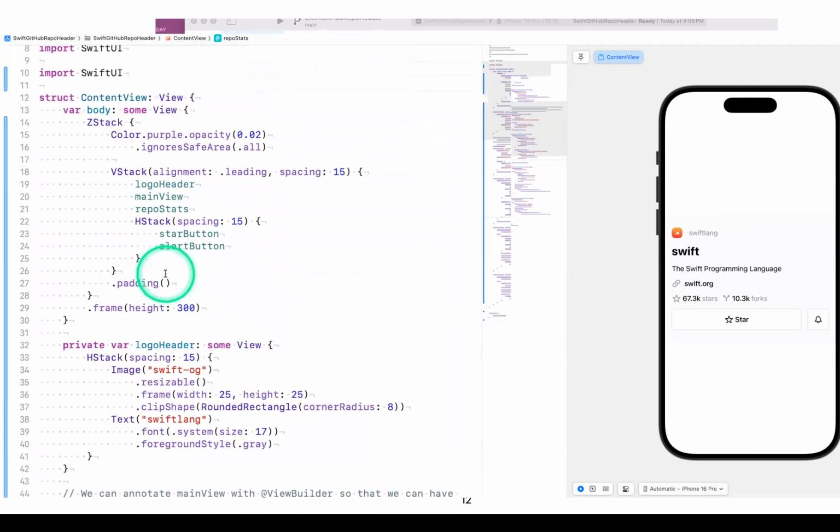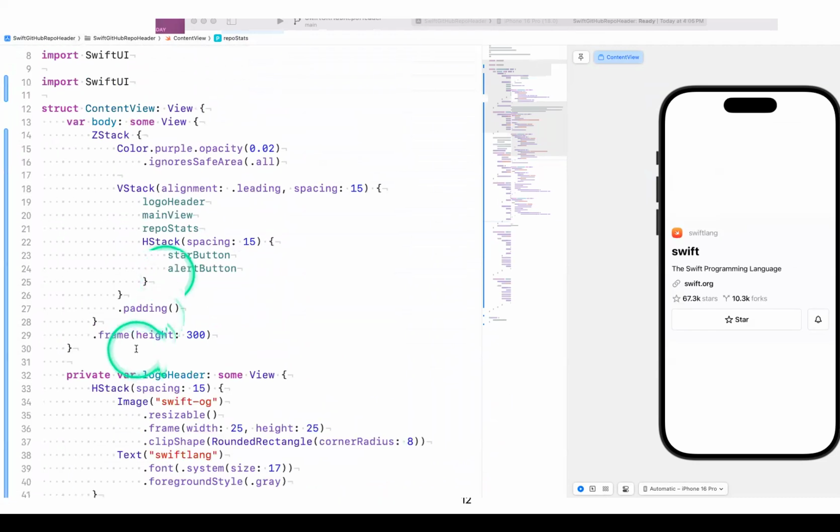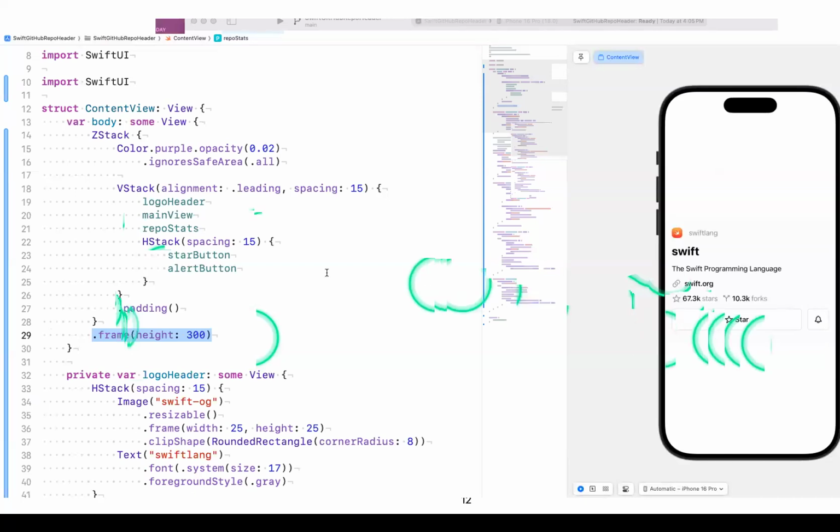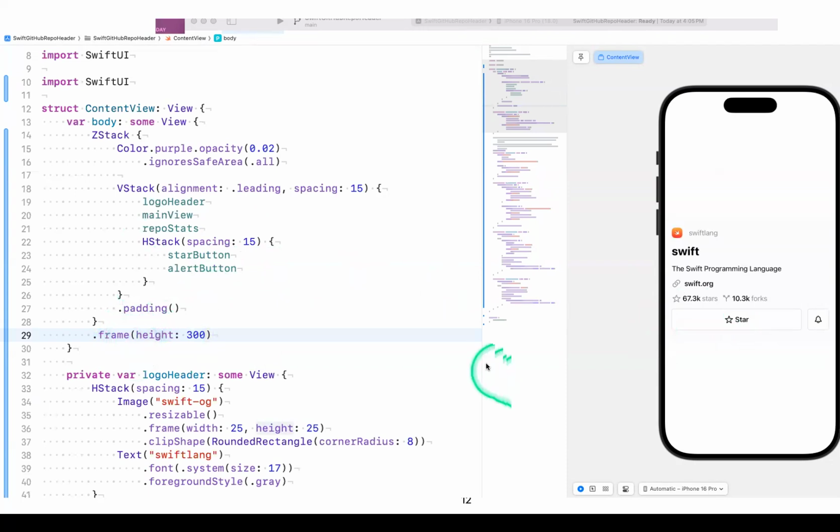So for example, one of the view modifiers that we didn't touch upon is frame. With the frame view modifier, you can specify how big you want your view to be. In this case, I want this whole repo view right here to be only 300 points in height. I can specify its width, but since I omitted the width, I'm telling SwiftUI to take up as much available horizontal space as it wants. But I want the height to be 300 points. So that's what it's doing right here.